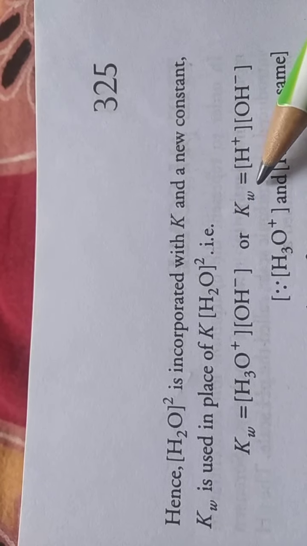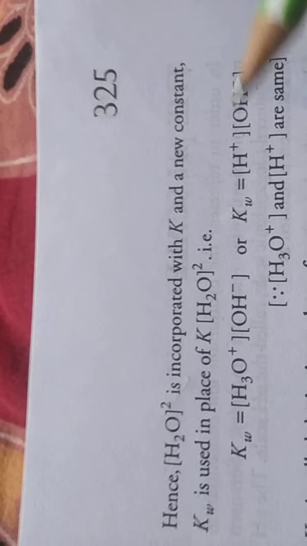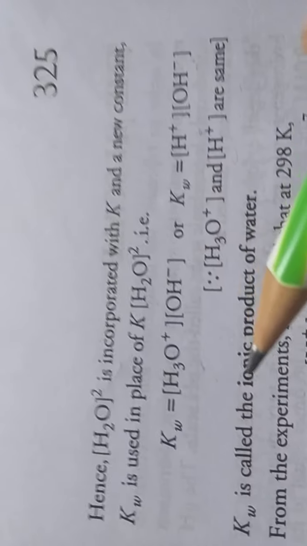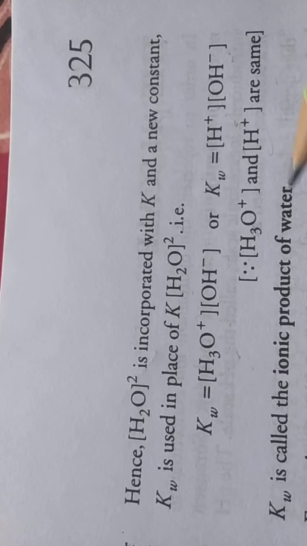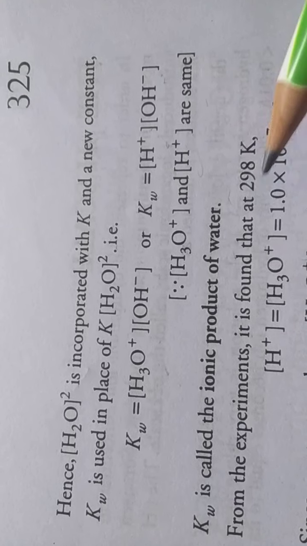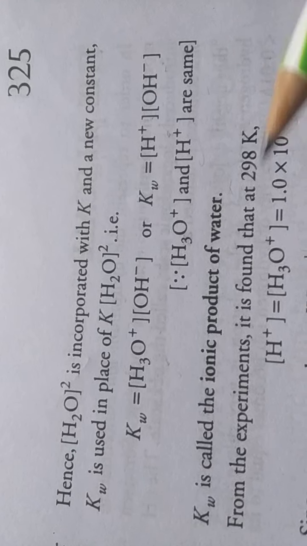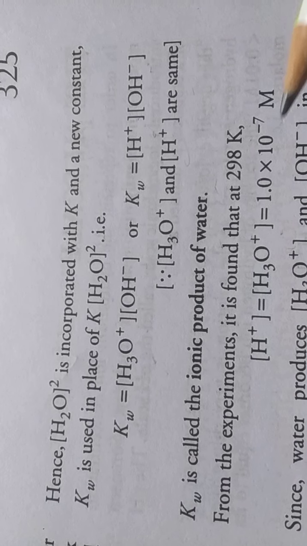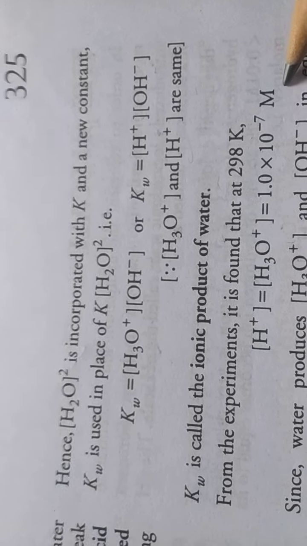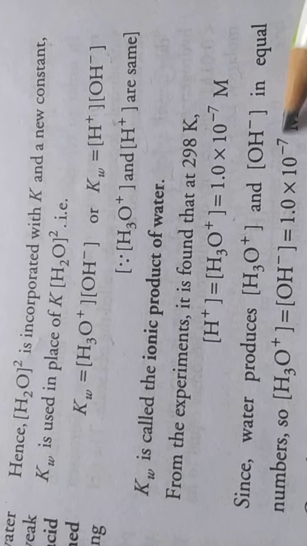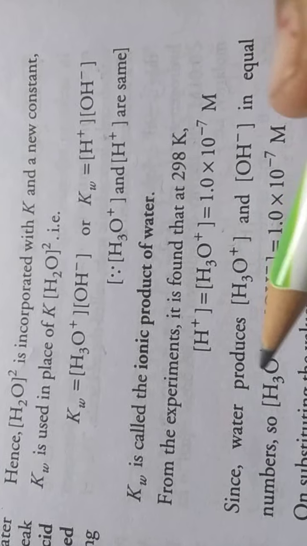We can also write Kw as [H plus][OH minus], because H3O plus and H plus are the same. Clear? So Kw is called the ionic product of water. From experiment it is found that at 298 Kelvin, the H plus ion and H3O plus ion concentration is equal to 1.0 times 10 to the power minus 7 molar, and water produces H3O plus and OH minus ions in equal number.